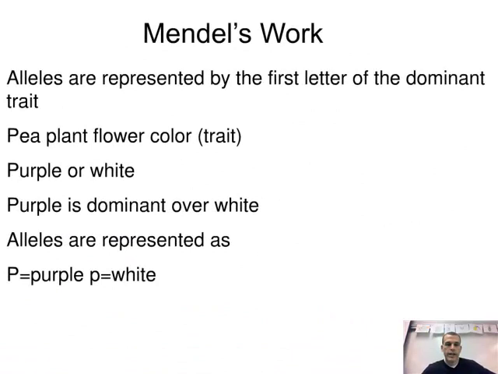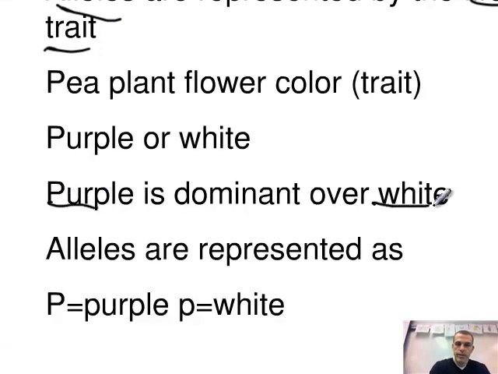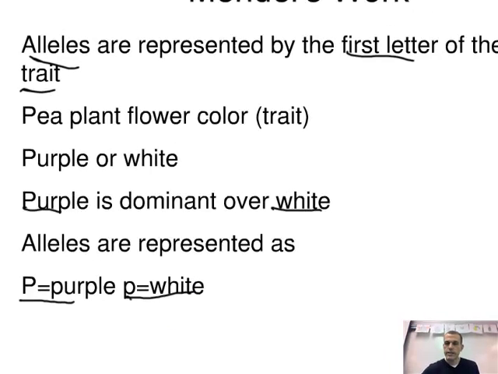Okay, so now we're getting into a little bit more of the specifics on how Mendel put his work together. These alleles are represented by the first letter of the dominant trait. Make sure you jot that down. I would write that into your notes: the alleles are represented by the first letter of the dominant trait. So for example, we've been looking at the pea plant and the flower color, purple versus white, and we know that purple is dominant over the recessive trait. So big P is purple and little p is white. All right, let's jump on into the next slide.